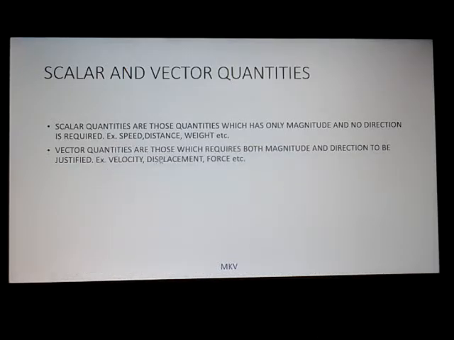Now vector quantities are those which require both magnitude and direction to be justified. Example, velocity, displacement, force, etc. We say 5 km per hour towards west, that becomes velocity, and 5 Newton force downwards or upwards, both are directions.